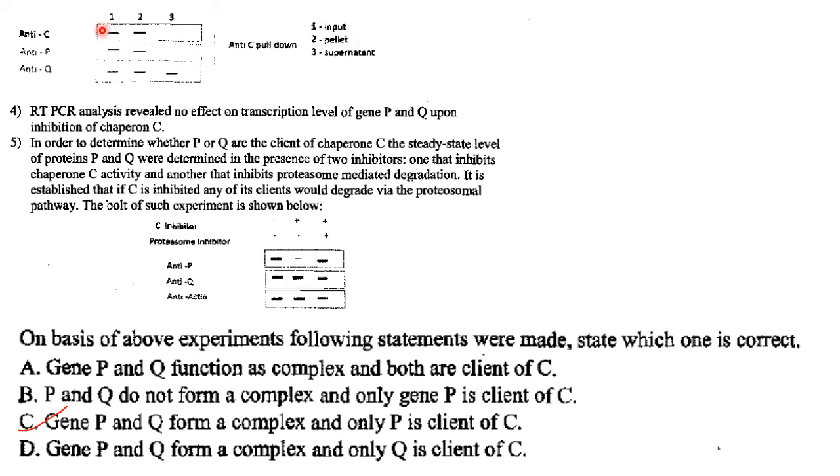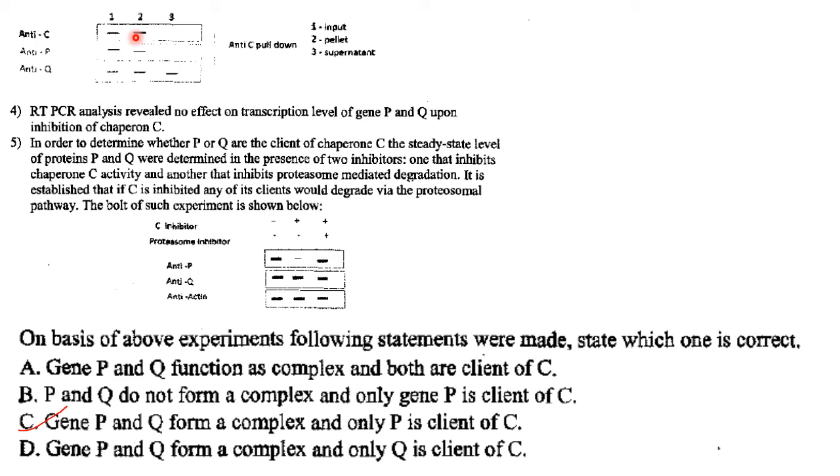As per the yeast hybrid assay, P is bound to C. It also settled down in the pellet because C pulled it along with it.